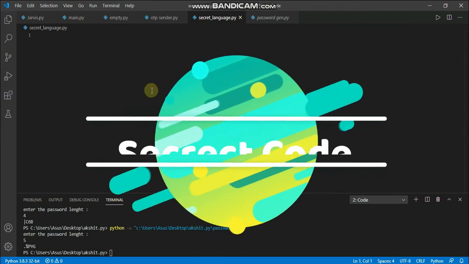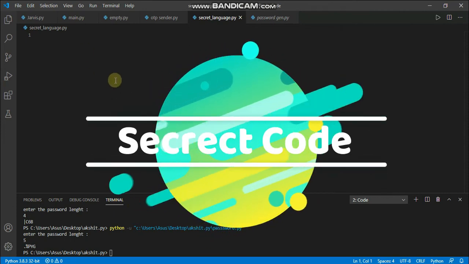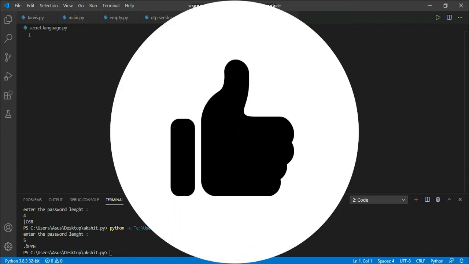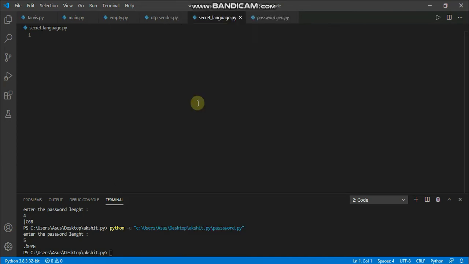Everyone wants their own secret password. You must be thinking about how we can create our own password that your friends can decode. In this program I'm going to make a program that will generate a unique type of code that can only be decoded using a Python program, or else it will be very hard to understand. It is a crazy thing too. So let's start the video without wasting any time.